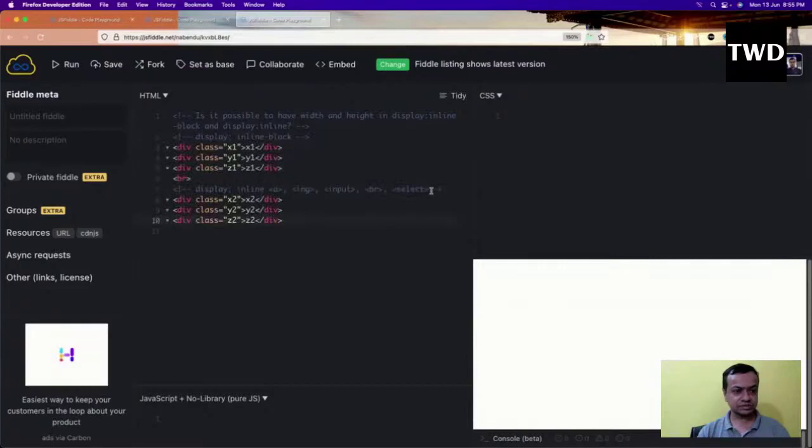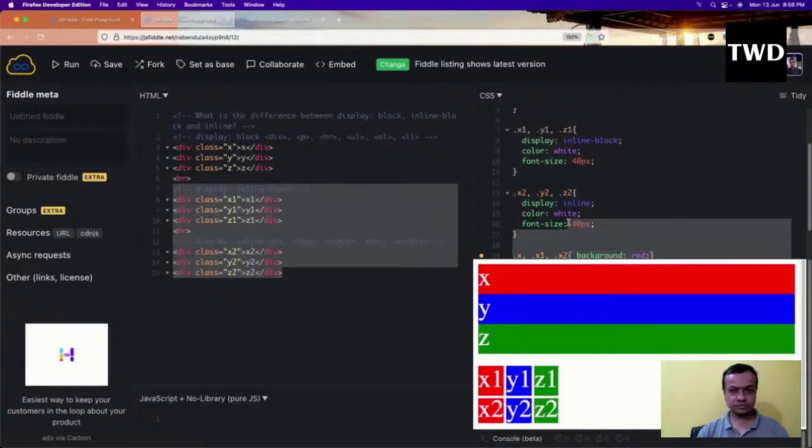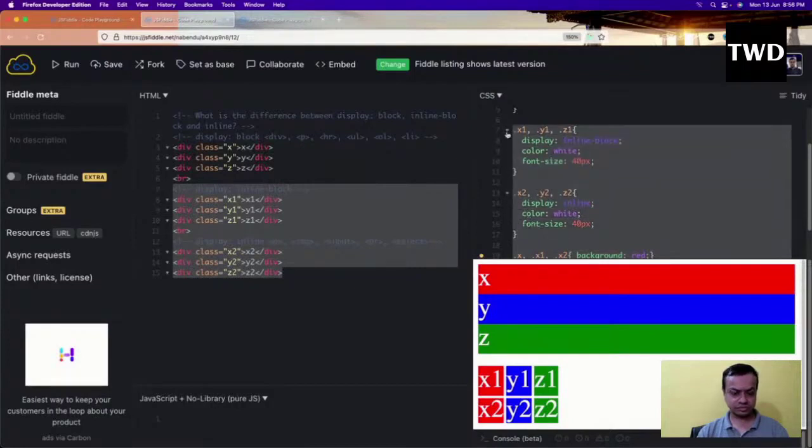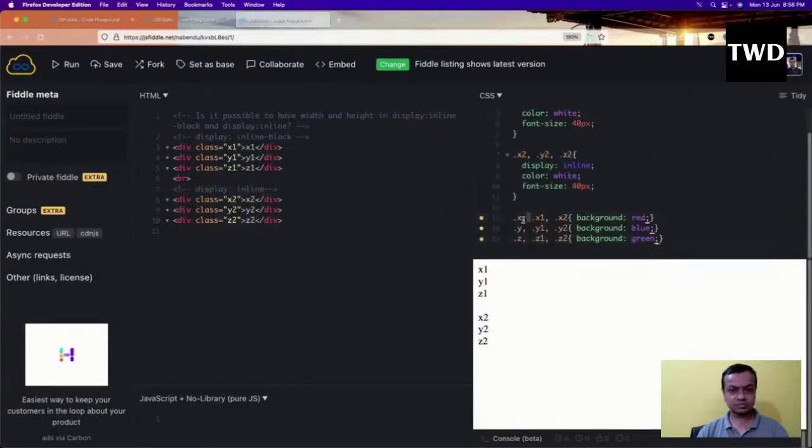I'll copy, and the CSS also I'll copy. I'm not using X, better to remove it.